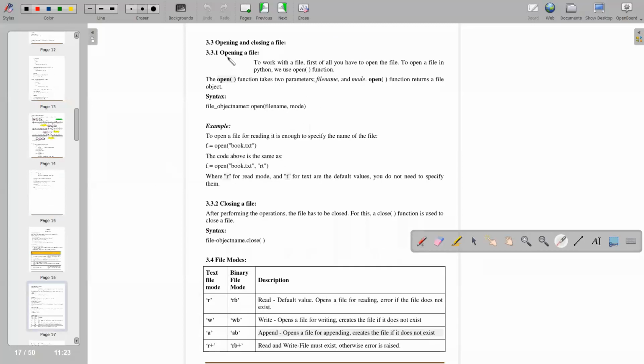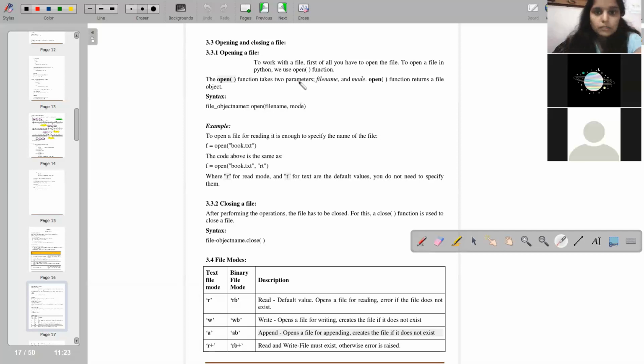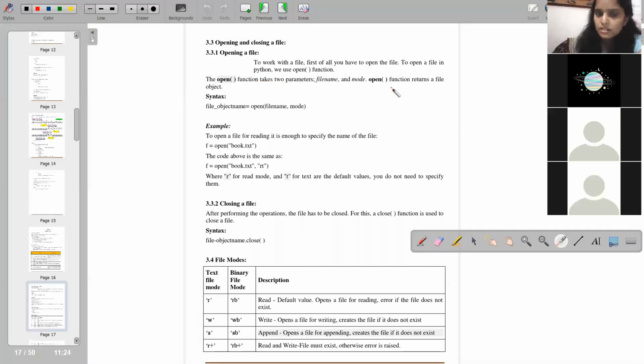Next is opening and closing a file. How will you open a file? To work with a file, first of all you have to open the file. To open a file in Python, we use the open function. The open function takes two parameters. First is your file name, what file you have to open, and the mode. The open function returns a file object.